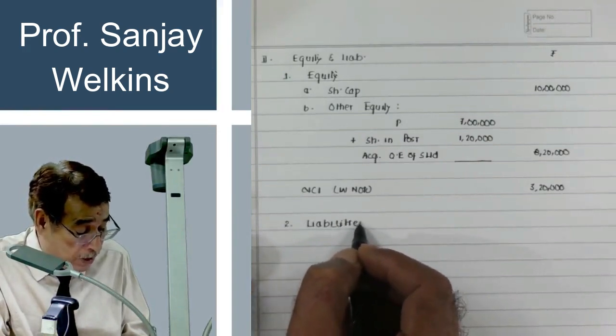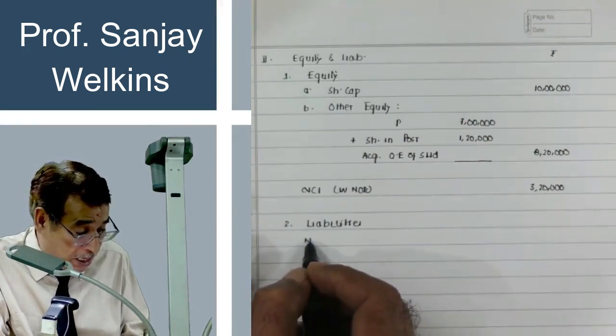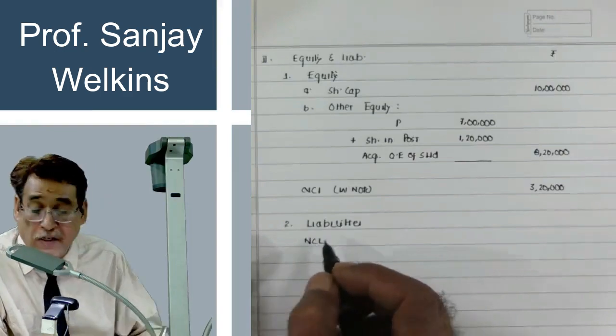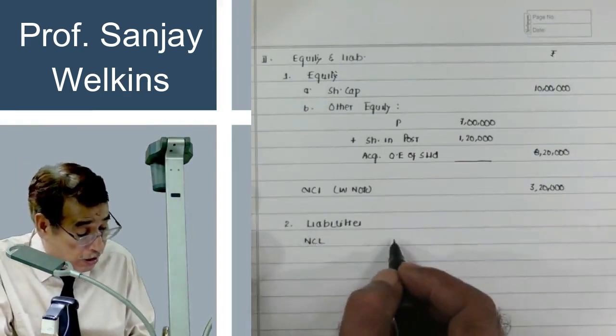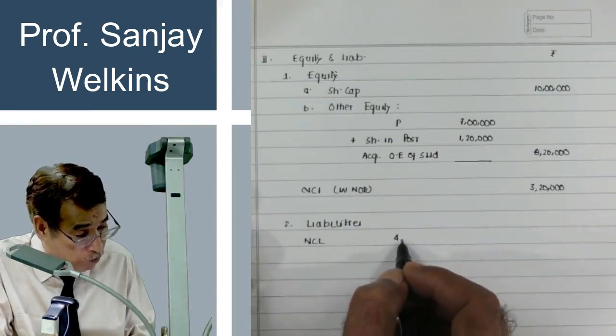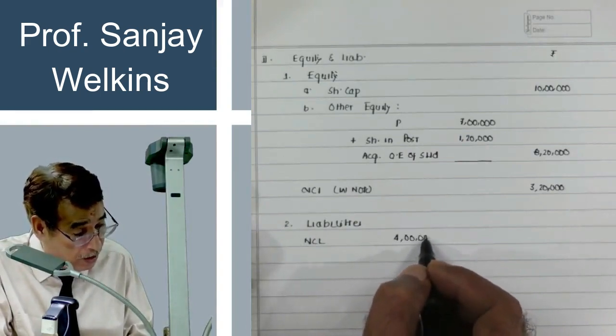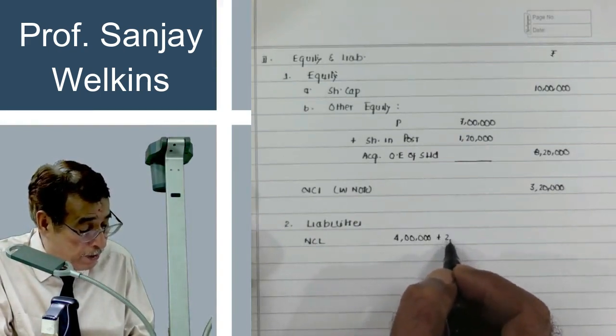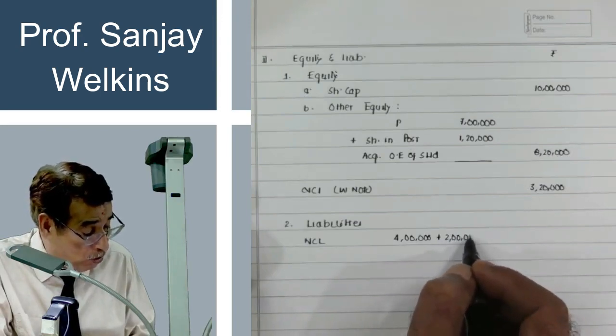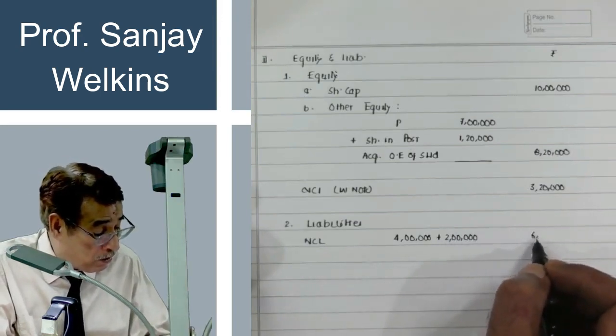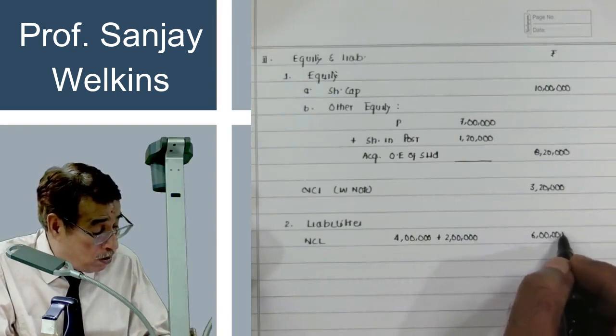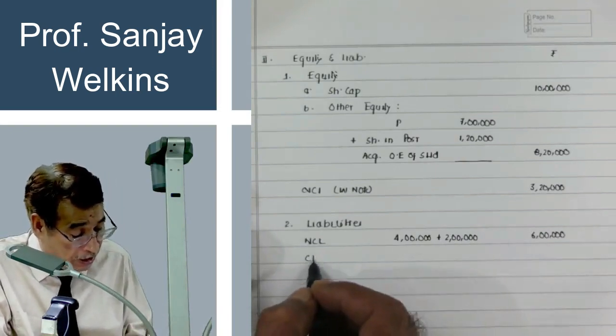As far as liabilities are concerned, non-current liabilities, simple line by line addition is needed. Now non-current liability, parent's 4 lakh, correct? And I think subsidiary's was 2 lakh. So total will be equal to 6 lakhs. And then finally the current liability.